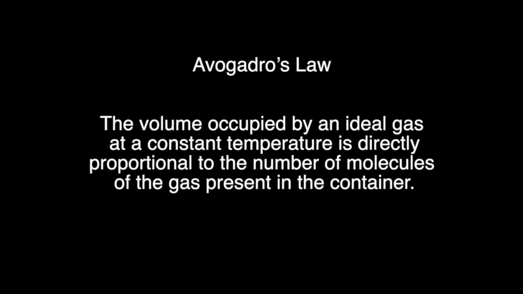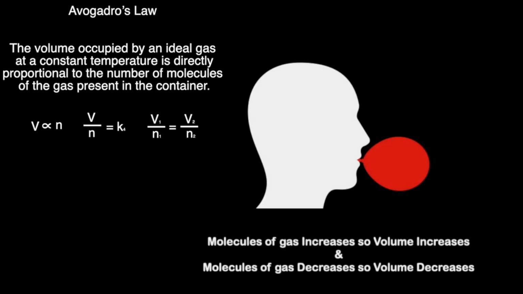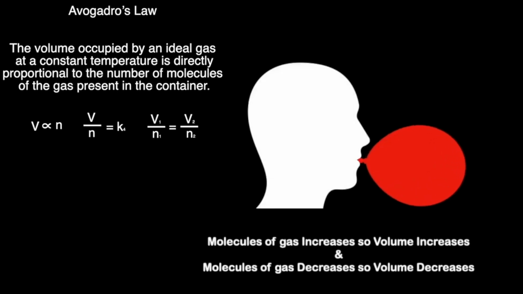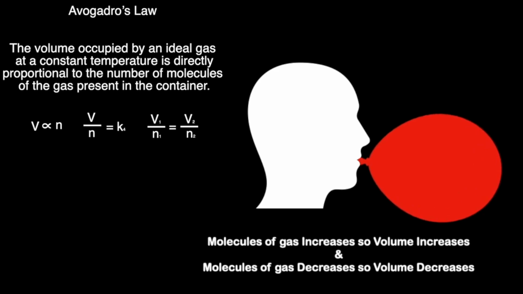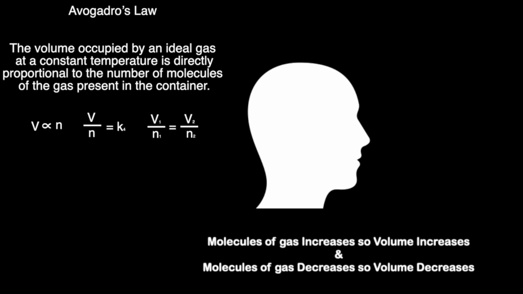In 1811 we get Amedeo Avogadro's law, which states, the volume occupied by an ideal gas at a constant temperature is directly proportional to the number of molecules of the gas present in the container. Volume is proportional to the number of particles. V over N is equal to some constant, and V1 over N1 should equal V2 over N2. If the volume of the box is again allowed to move when we need it to, and we put gas into the box and walk away for a while and let it settle, the final volume of the box will depend on the amount of gas in the box.